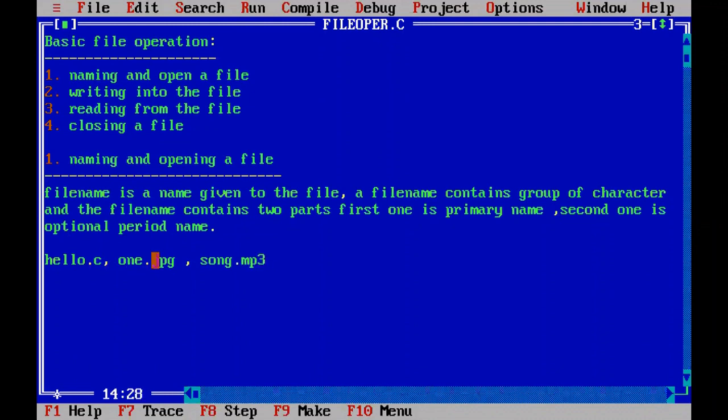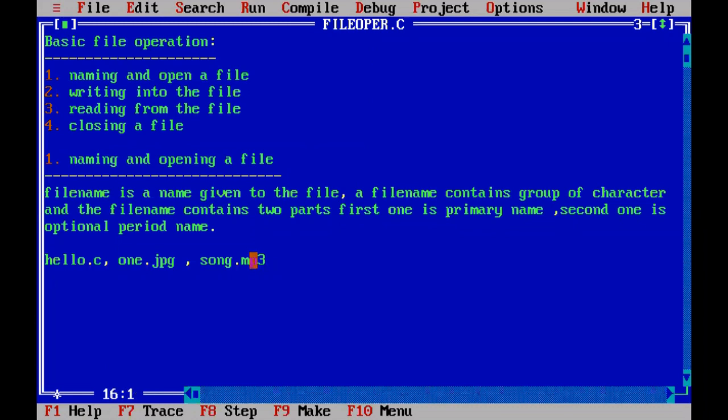Here song is the name given to the file. After the dot, mp3 is the type of file. What is the type of that song file? mp3 type. That means it is an audio type. So song is the primary name, and whatever you write after the dot is the period name. That means that indicates the type of the file.